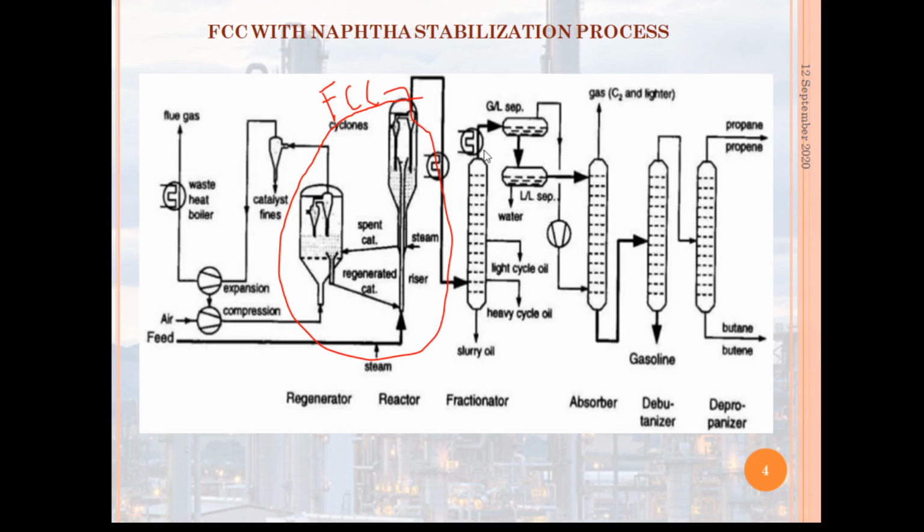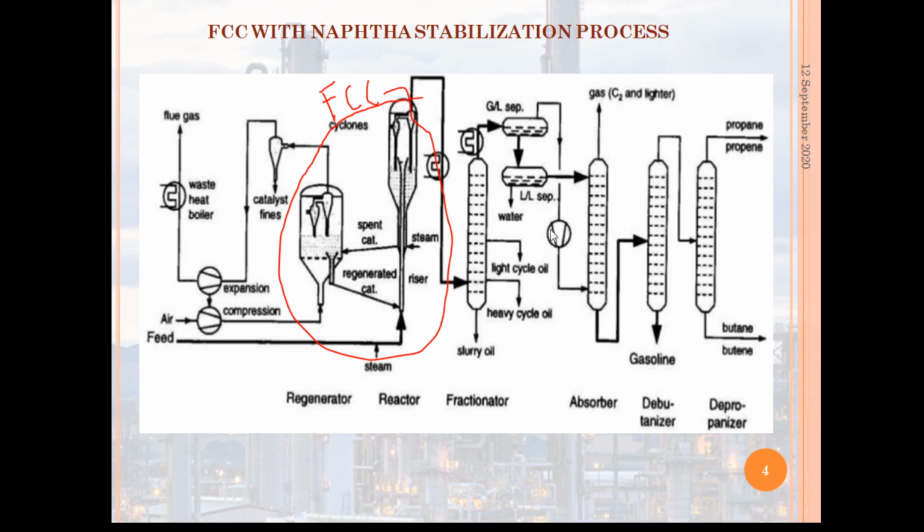Whatever the unstabilized naphtha, it goes to the unsaturated gas plant, where the gas obtained from the main distillation column is sent to a phase separator. In that phase separator, it separates the lighter hydrocarbons from the heavier ones, and the phase separator is also fed with unstabilized naphtha from the main column, which goes to the primary absorber unit.